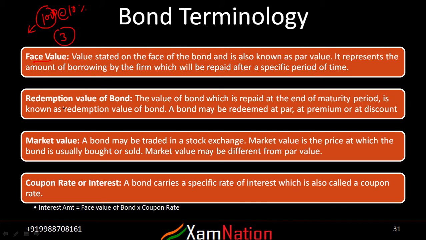The redemption value of a bond is the amount the government will pay back to the investor at the time of maturity. Generally redemption value and face value remain the same, at least in India, it is practiced that redemption value and face value are the same. Market value is the bond price at which the bond is actually traded in the market, and coupon rate is the interest which will be provided by the issuer to the bond holder or bond buyer.